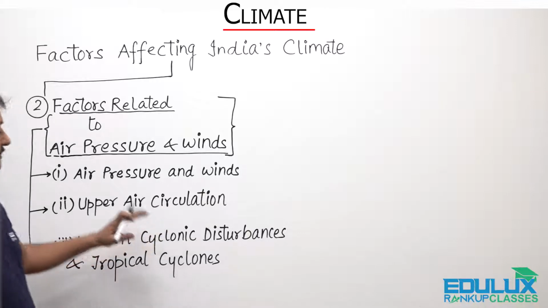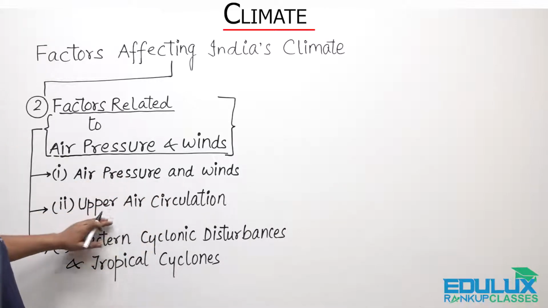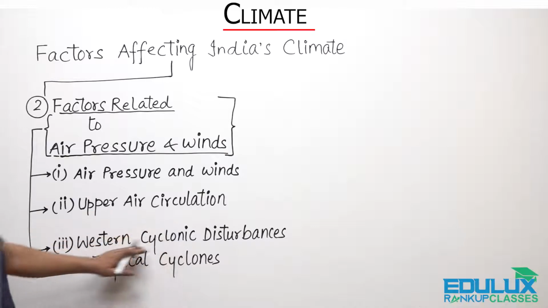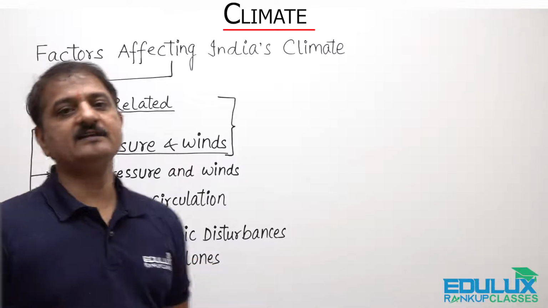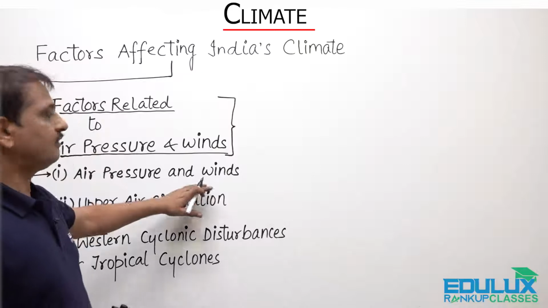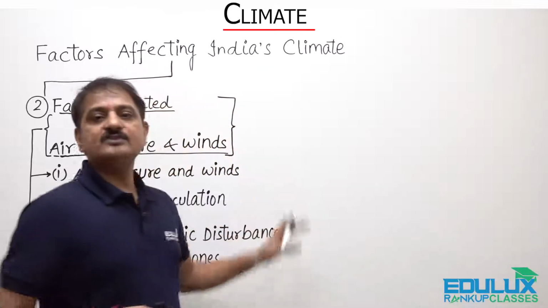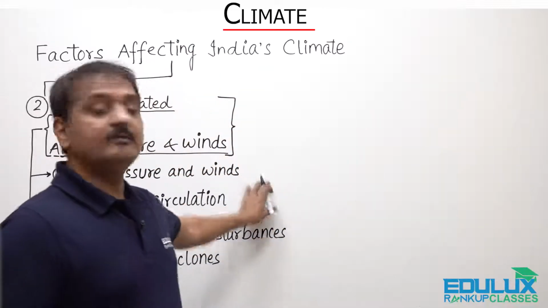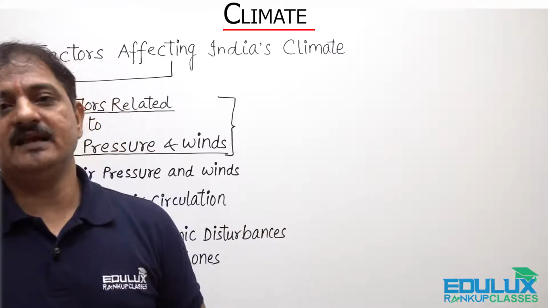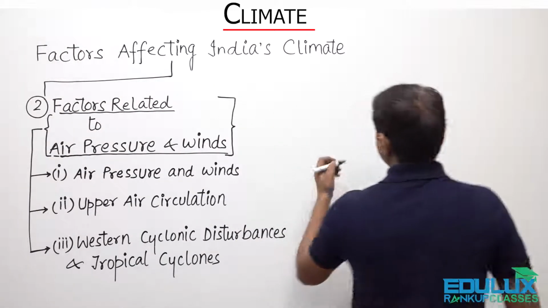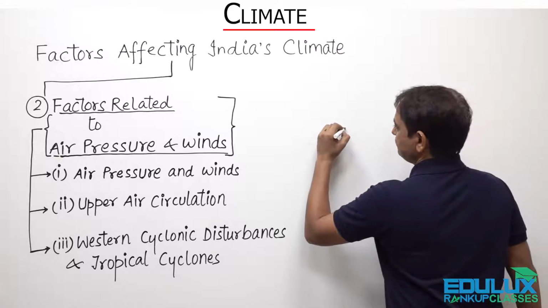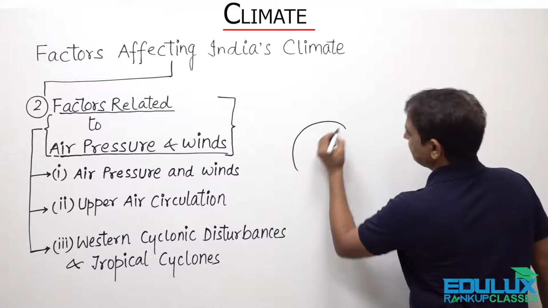So let's take air pressure and winds, and upper air circulation or western cyclonic disturbance. How do they affect India's climatic conditions? You know, children, India lies in the northeasterly winds, and these winds originate from the subtropical high pressure area. I'm trying to clarify this with a diagram.